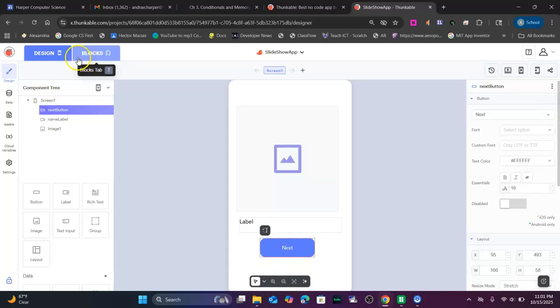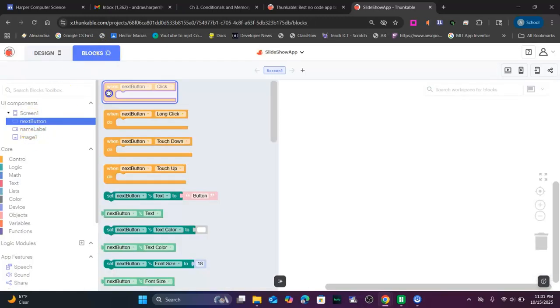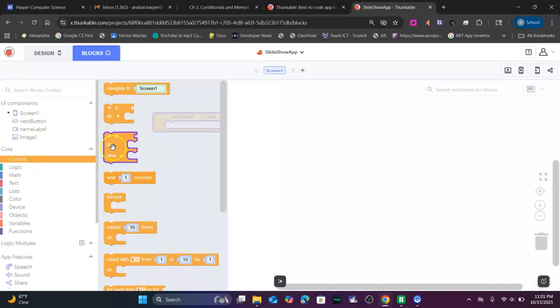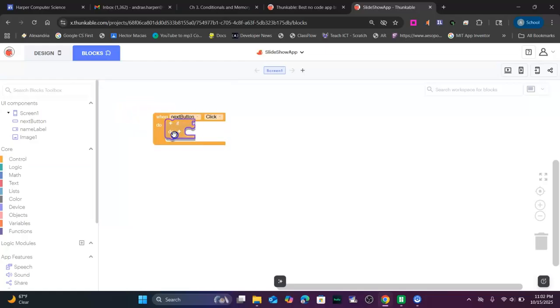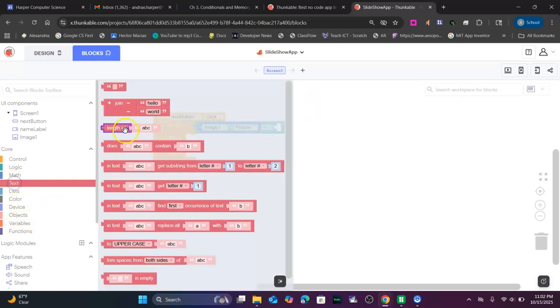So what we're going to do, we are going to go to blocks. And when our next button is clicked, we are going to go to control. We're going to get our if and do. We're going to hit plus. And so the first thing we're going to do is check what our picture is. So we're going to logic if our image one's picture equals. So then we're going to get some text.